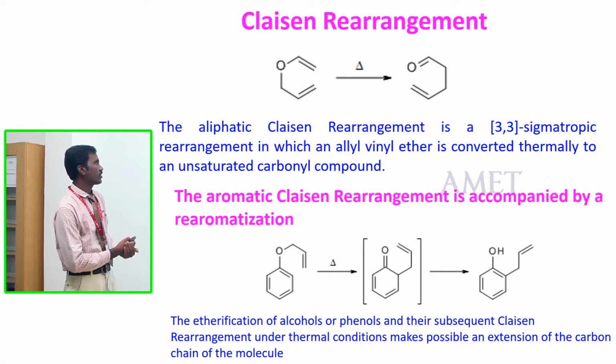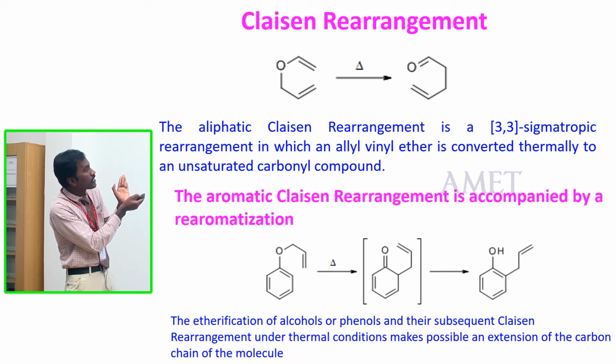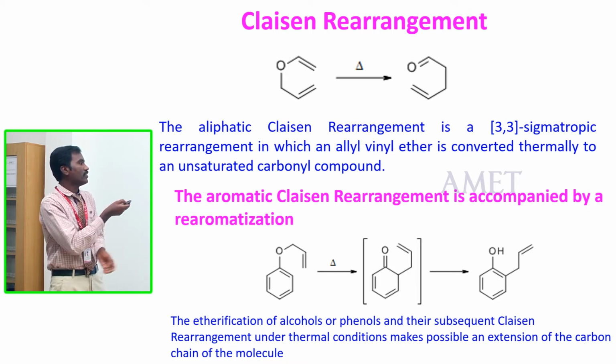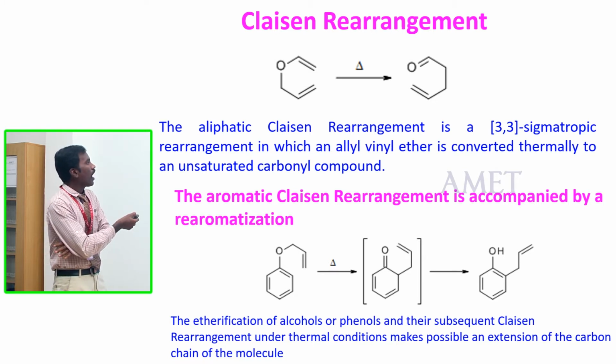This slide goes on to discuss the Claisen rearrangement. Claisen rearrangement is a 3,3-sigmatropic rearrangement under heat. Here you are taking allyl vinyl ether. This is an allyl vinyl ether.